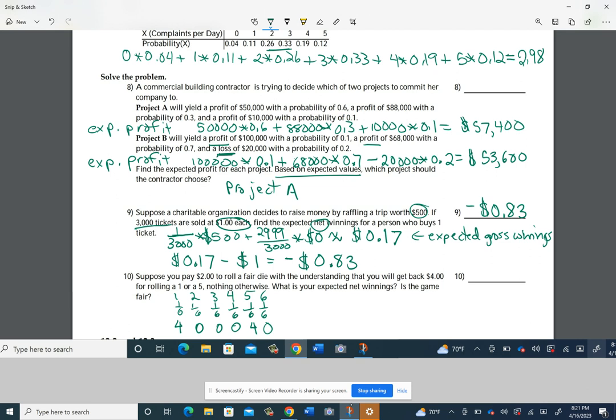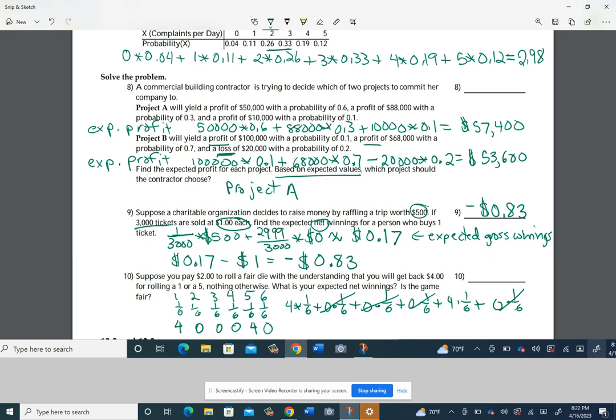So your expected value would be found by taking 4 times 1/6 plus 0 times 1/6, another 0 times 1/6, another 0 times 1/6, then 4 times 1/6 for the rolling of 5, and then plus 0 times 1/6 again. But these are all going to be 0, right? So you really just have to type in 4 times 1/6 plus 4 times 1/6.